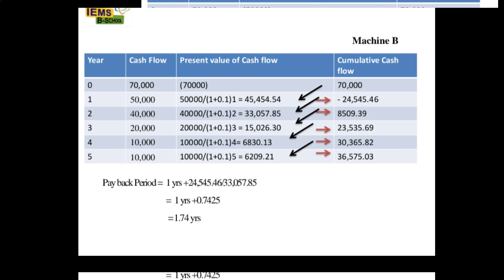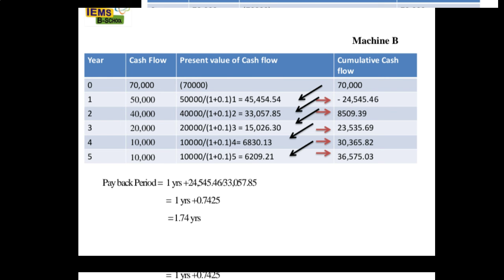And same for machine B, the same values they have given, and here also we need to calculate the present value of cash flow, with the same formula, cash flow divided by 1 plus r raised to n. And see here our initial investment is 70,000 rupees. First year we have received 45,454.54, and we have to subtract that from 70,000.